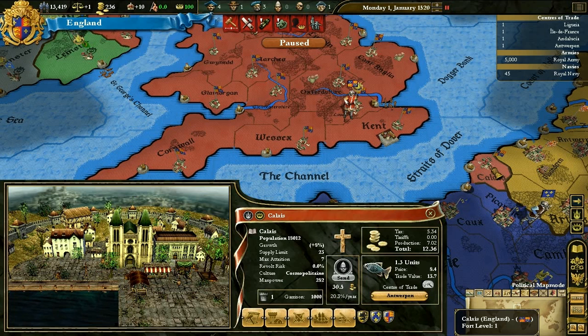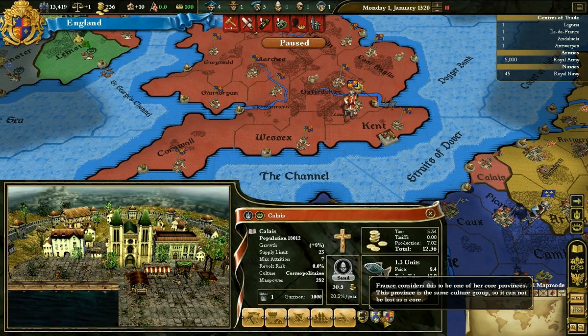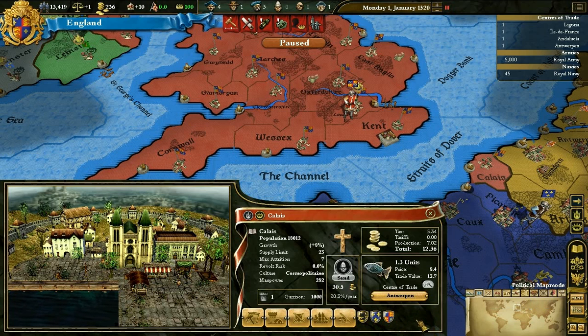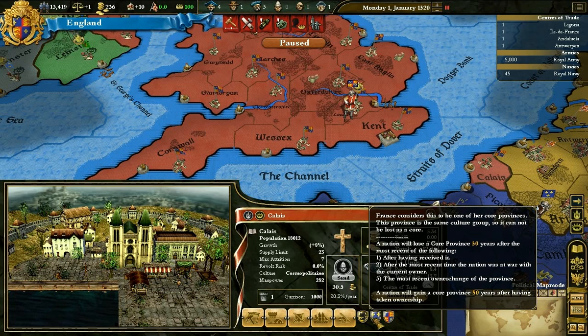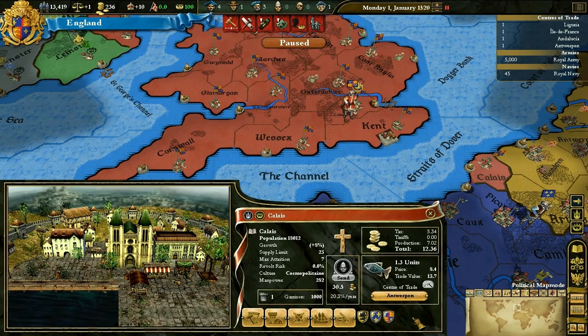Now, the problem is, when we click on a province like Calais, England considers it a core, but so do France and Flanders. So now we have a conflict here, and this is one of the big conflicts in the game over land. All three nations have a strong claim, a legitimate reason why they want this province. So France might go to war with us to take Calais from us. Of course, we could get rid of it, and if we did, we would have a reason to go to war with France, for 50 years at least, because we can take this province back.